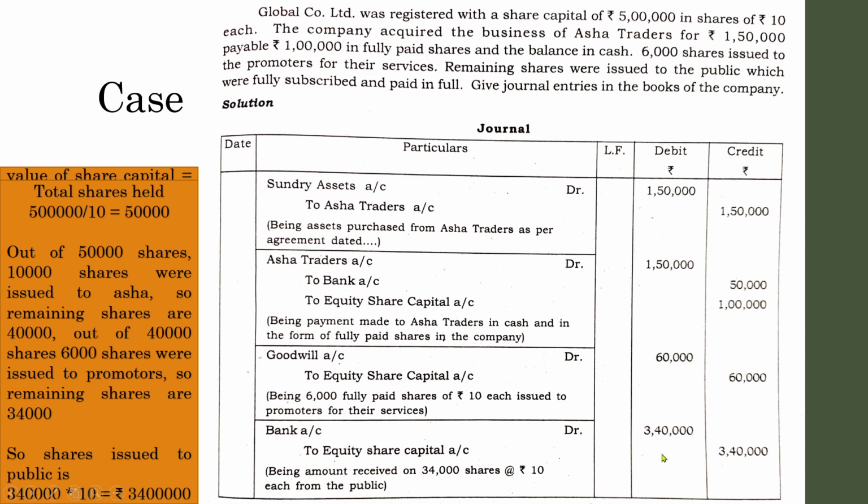So what is the amount? 34,000 shares were issued for rupees 10. So 34,000 into 10, 3,40,000. So this is another sense of identifying the transactions. And why have we discussed these two cases in this question?